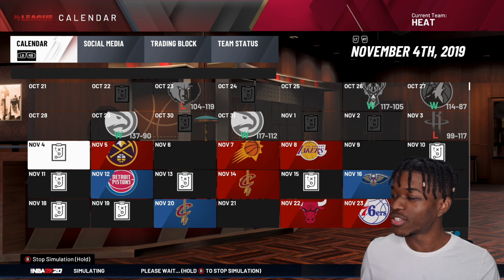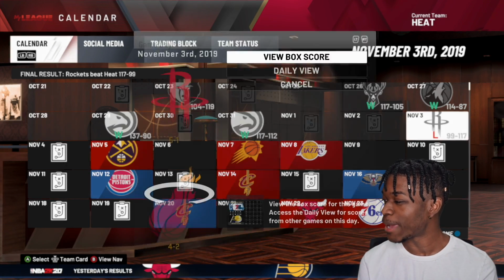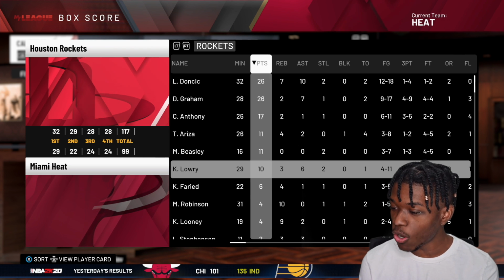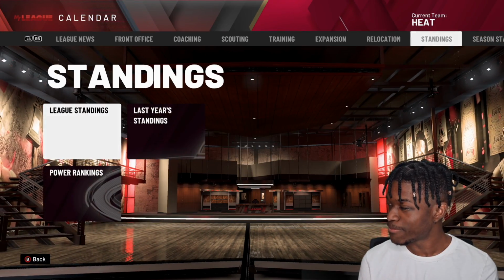We may just go, never mind. I was going to say we're going to go 81-1, but that ain't happening. We lost to the Houston Rockets, who have Luka, Devonte' Graham, and Melo. They kicked our butts really, really bad. So the next trade is about to be done.